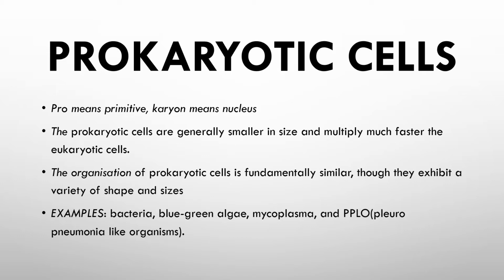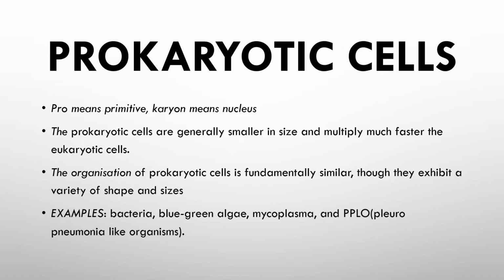The prokaryotic cells are generally smaller in size and multiply much faster than the eukaryotic cell. The organization of prokaryotic cell is fundamentally similar. Whatever examples we give, for example bacteria, blue-green algae, mycoplasma, PPLO, they all are examples of prokaryotic cell.